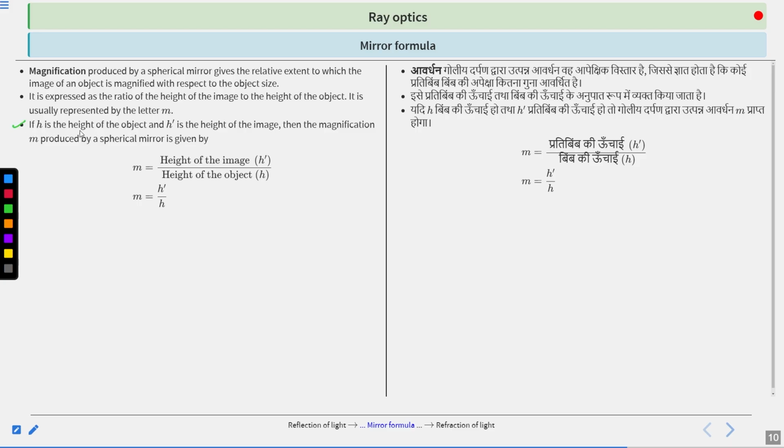Suppose H is the height of the object and H prime is the height of the image. Clear? Listen carefully. H is the height of the object and H prime is the height of the image. Then the magnification M produced by the spherical mirror is given by M is equal to the height of the image, H prime, divided by the height of the object, H. So M equals H prime divided by H. Clear? This is the formula to calculate the magnification.